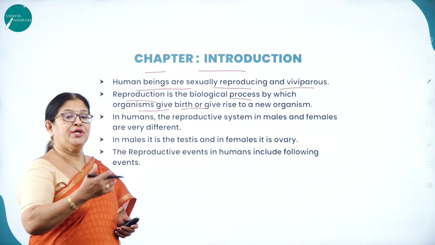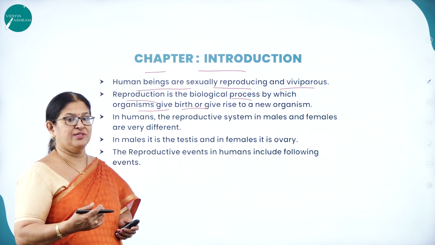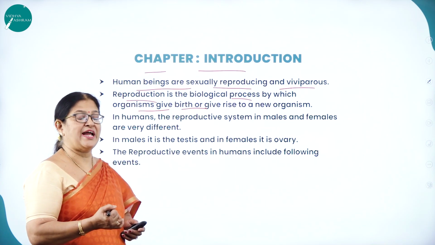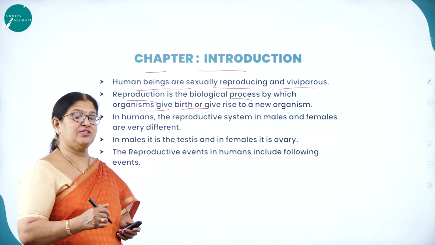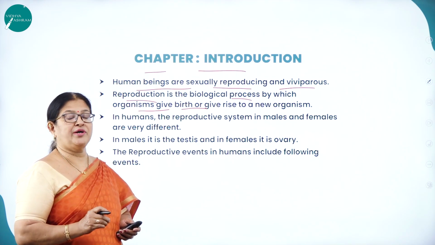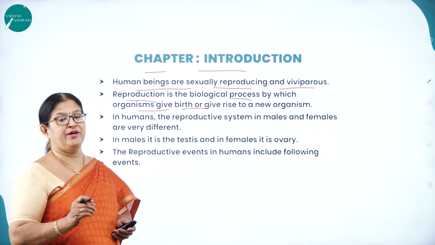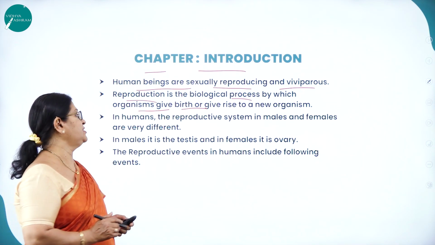As we know, during the life of an organism there is birth, growth and death. Whoever is born has to die one day. But reproduction is one such very important process which enables the continuity of species generation after generation.